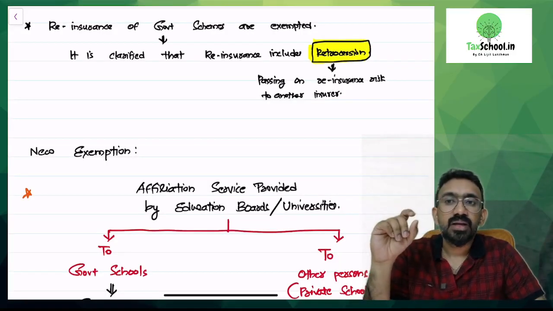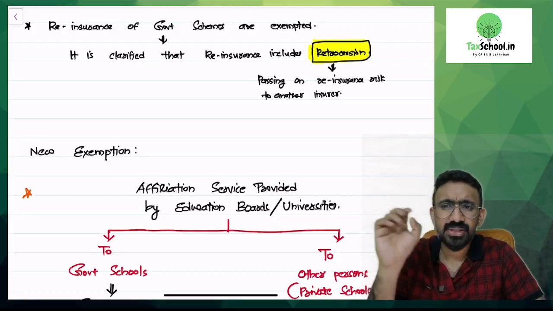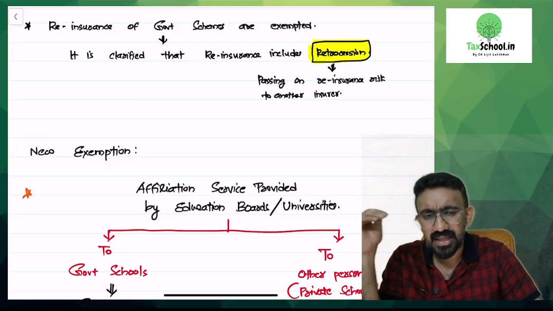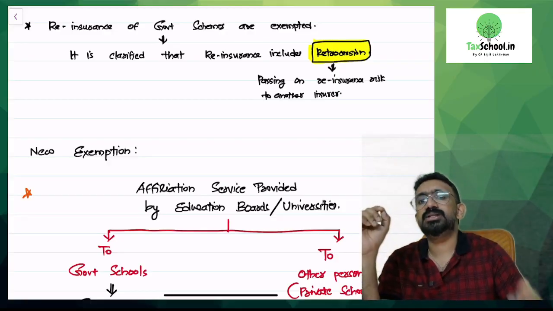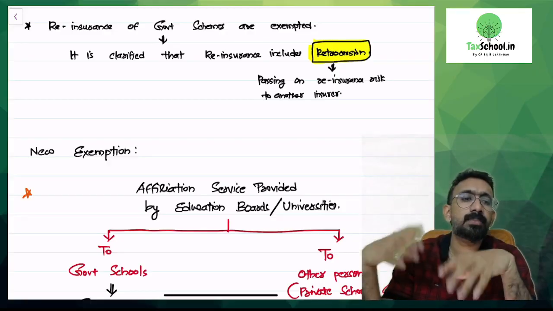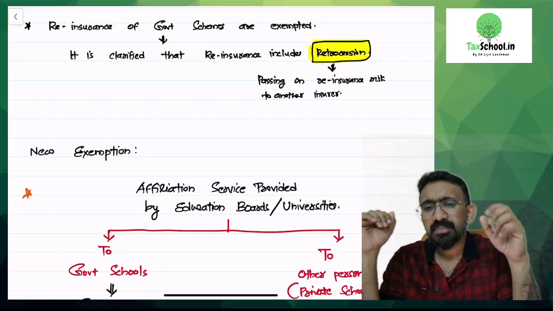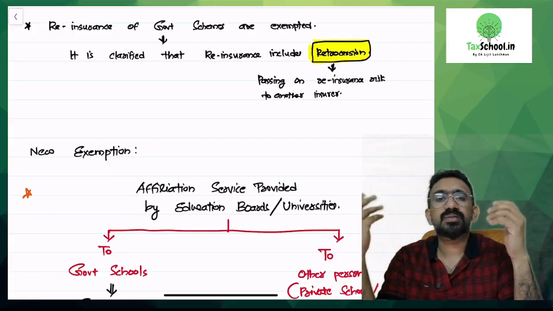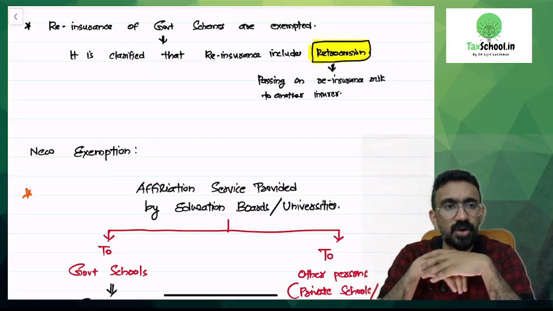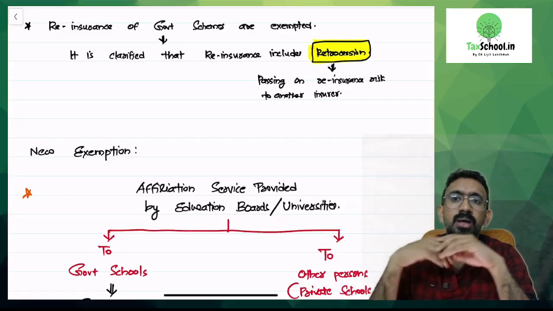Then insurance exemption is what I'm going to talk about. Insurance exemption is not very easy to understand because it has a lot of preface to understand. I'm only going to talk about the amendment because that's what is important for me. I'm taking this amendment even though it is not generally tested in the exam, because there is a new term that you have to understand here, and if this term comes in the examination and you have not gone through this amendment, it could be a little confusing for you.